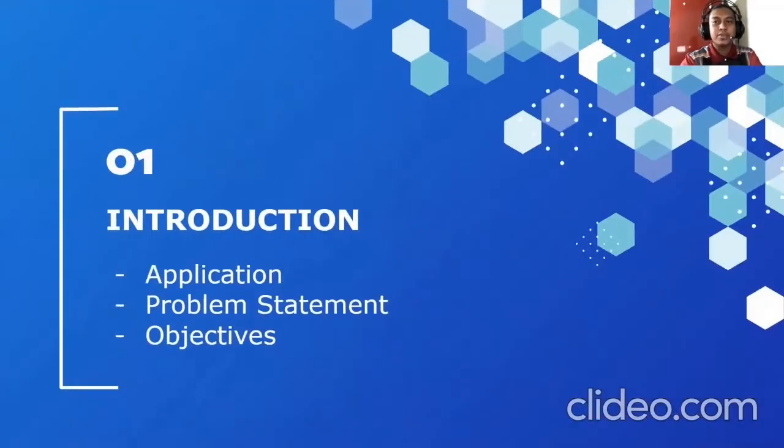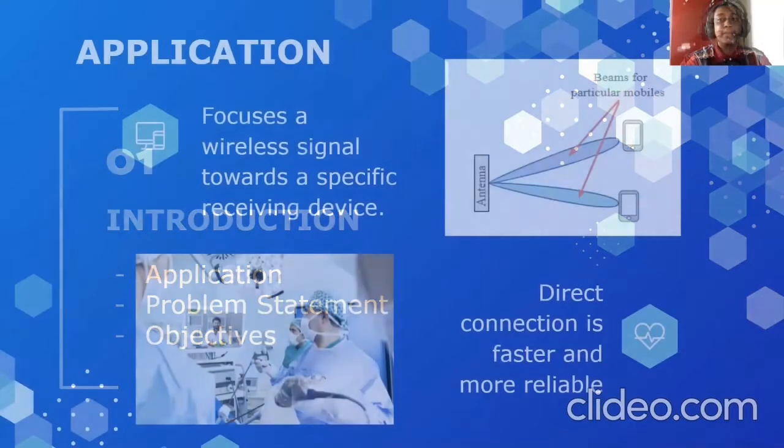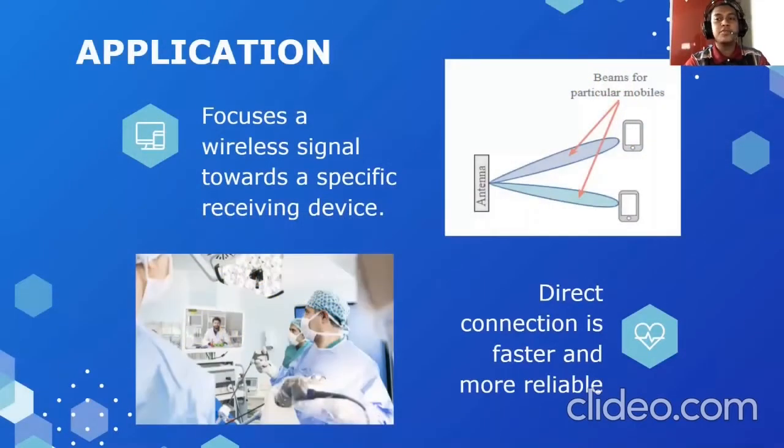Firstly, we take a look at the introduction, which includes the application, problem statement, and objective. For the application of beamforming techniques in 5G, it will focus a wireless signal towards a specific receiving device. As we can see in the picture, it gives the idea of beamforming, where the beams of signal from the antenna will only transmit to particular mobiles, which will give a good transmitting data speed and low interference.